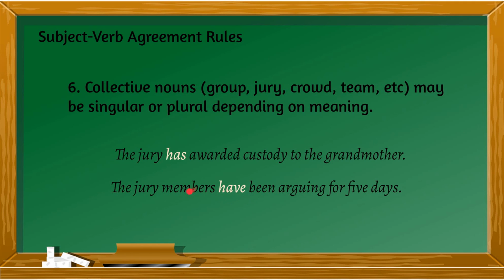So, I hope that's clear with you. When a collective noun, when a group of people, a group of things, or maybe animals, are acting as one, they have one goal, they have one decision, then it's singular. If the collective noun is acting individually as members of a group, then it becomes plural.